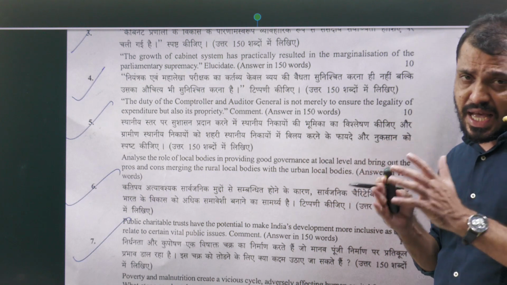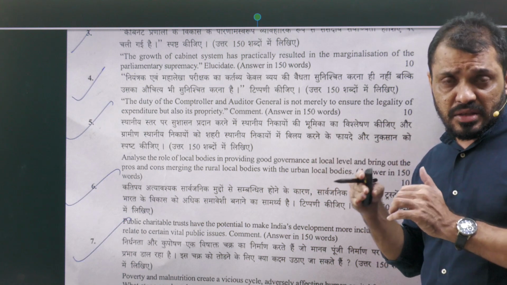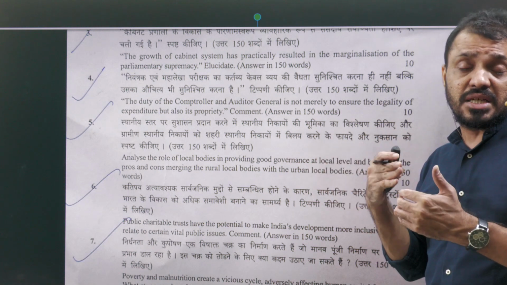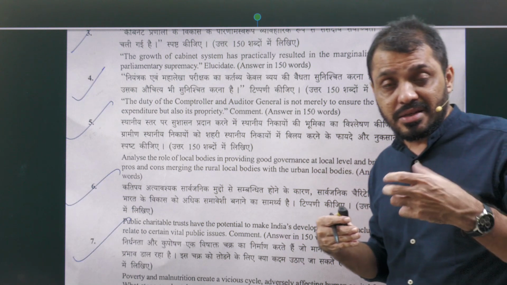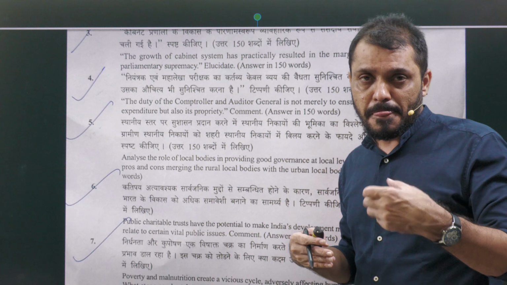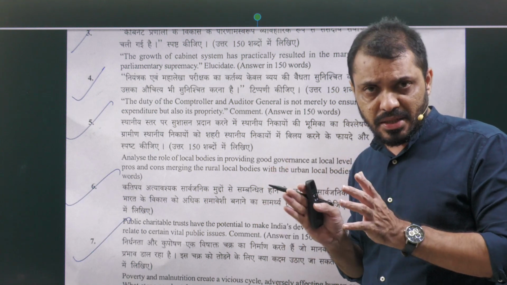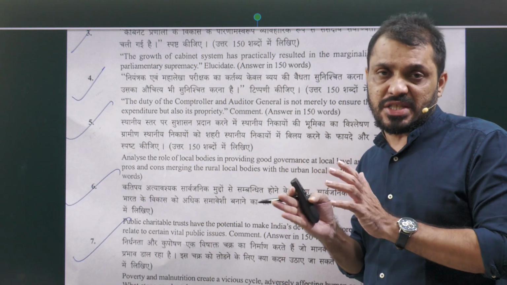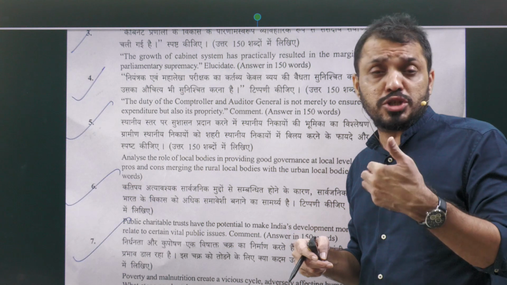First, we have to introduce the CAG and the constitutional obligation of the CAG. Then we have to know the recent role of the CAG, especially in unearthing some of the public scams. Then we have to write about how the CAG reports will be laid out, who will examine, and some of the challenges faced by the CAG reports, especially because CAG reports are all about the post-mortem reports.